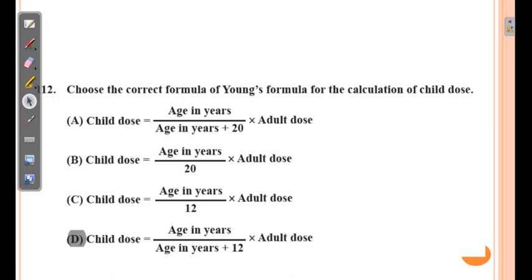Next, choose the correct formula of Young's formula for the calculation of the child dose. This is also a question related to posology. There are different formulas given, and the last one is Young's formula, that is age in years divided by age in years plus 12, multiplied by the adult dose.